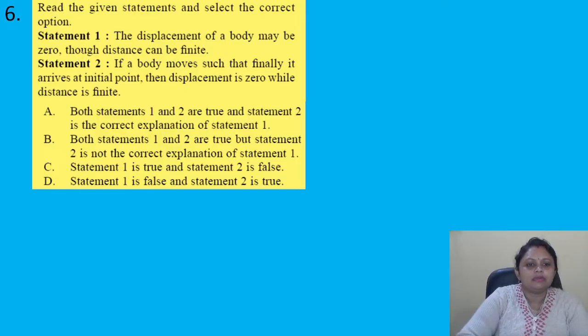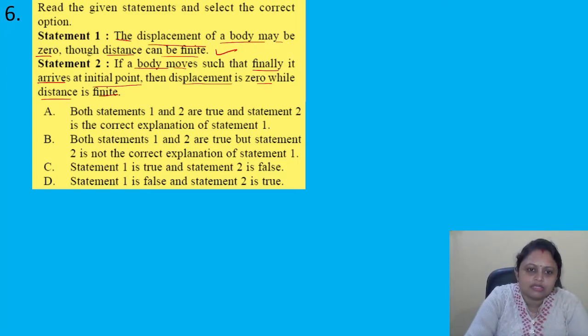So whatever statements are given here, the displacement of a body may be 0, though distance can be finite, and it is given that if a body moves such that finally it arrives at an initial point, displacement is 0 while the distance is finite. So here both the statements are correct.